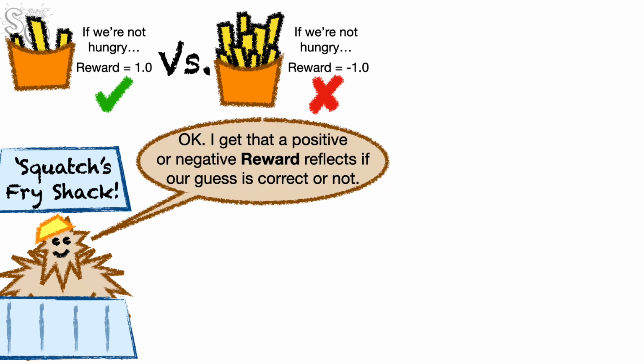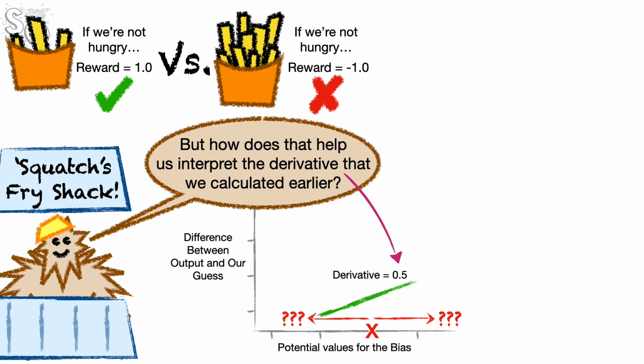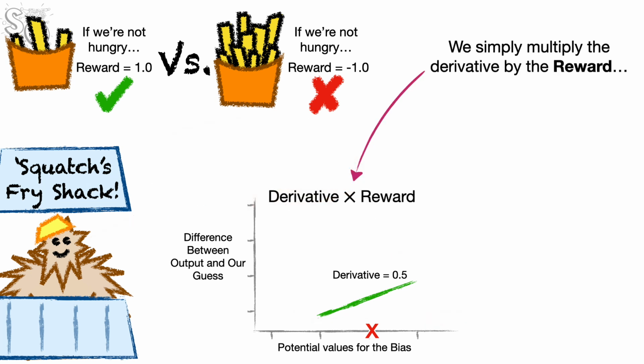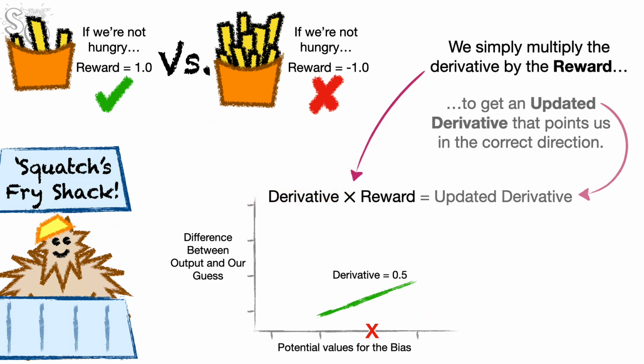Okay, I get that a positive or negative reward reflects if our guess is correct or not. But how does that help us interpret the derivative that we calculated earlier? We simply multiply the derivative by the reward to get an updated derivative that points us in the correct direction.